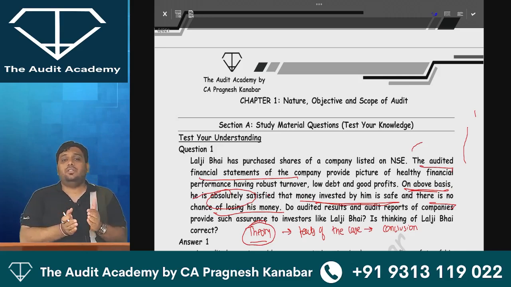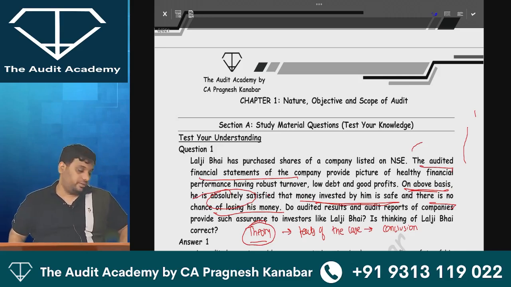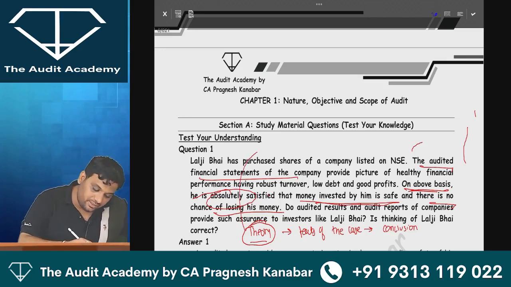Tell me, this question is from D for definition of audit or O for objectives of audit? Obviously, it is from O for objectives of audit. So the main theory over here is overall objectives.